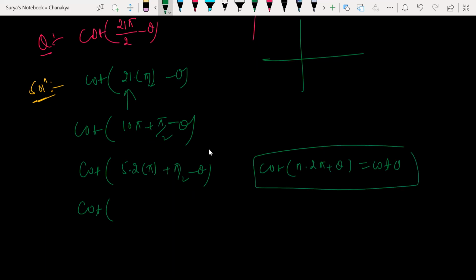What is N here? 5, sir. Here 5. So this gives you what now? Cot theta simply. What is theta? Pi by 2 minus theta. So cot of 90 minus theta gives tan theta.